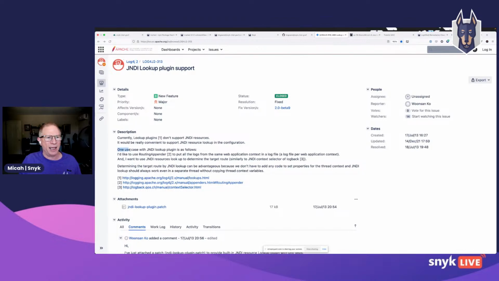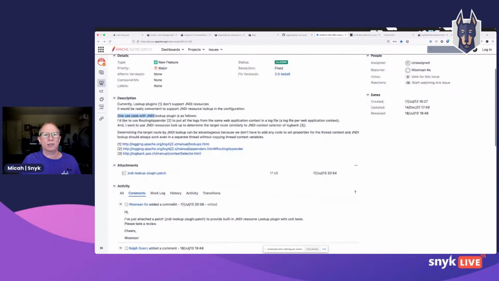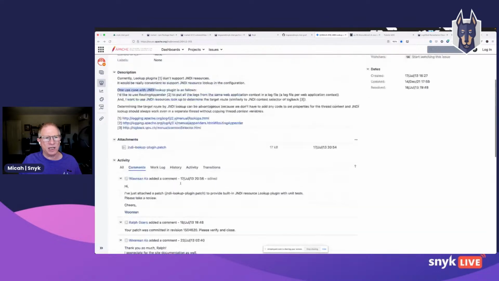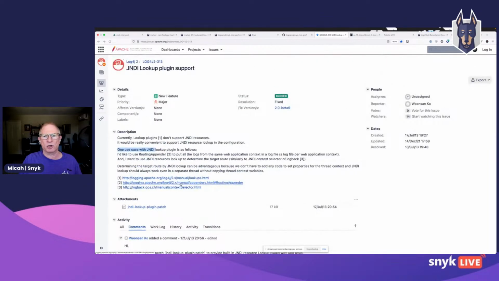The contributor said, "Hey, I have a use case. Here's the patch to add JNDI to Log4j." It was reviewed, there was some back and forth conversation, and ultimately it was merged in. I want to point out this happened in the year 2013.